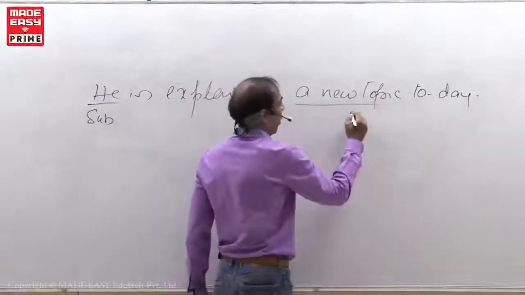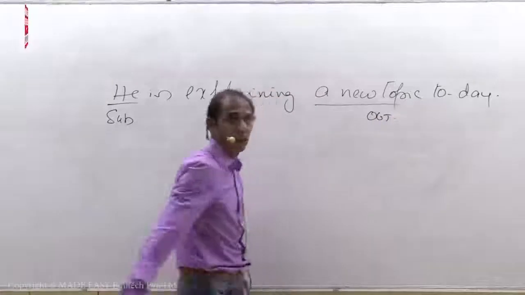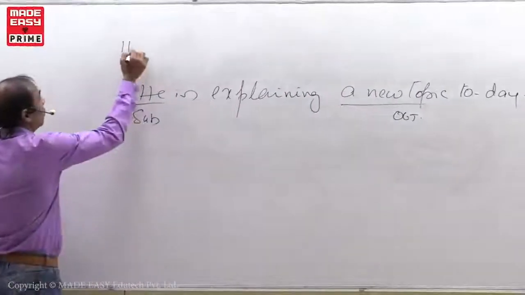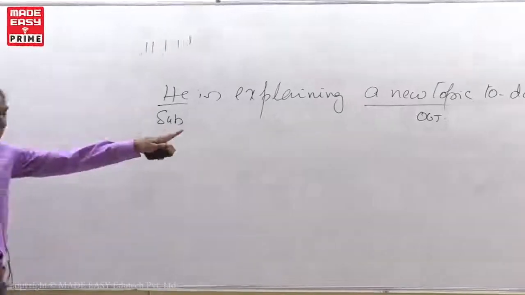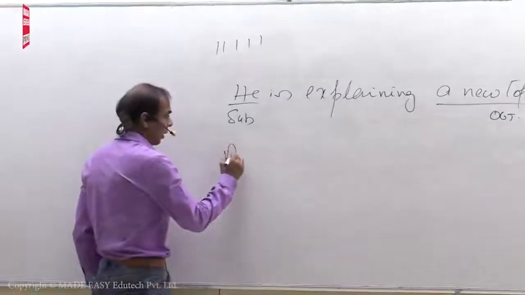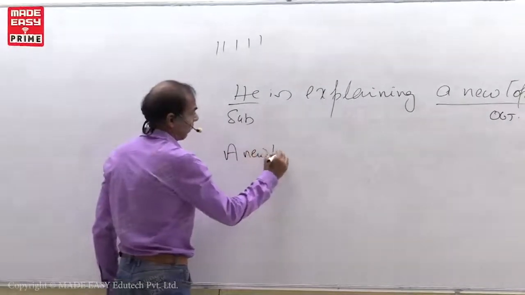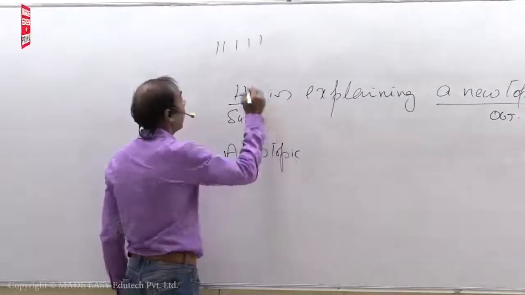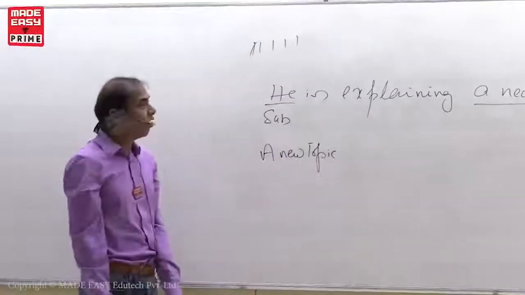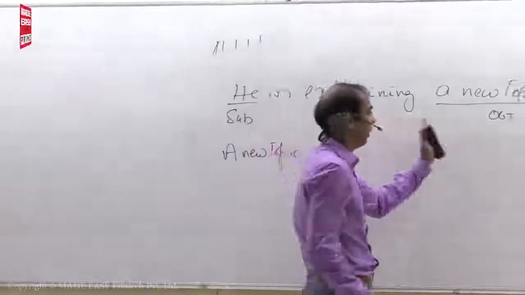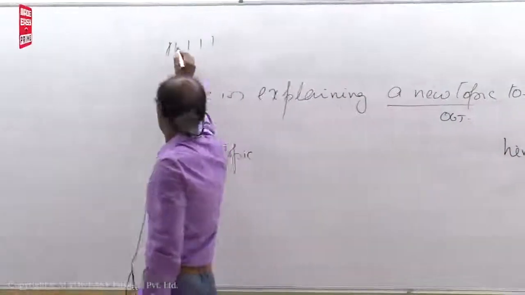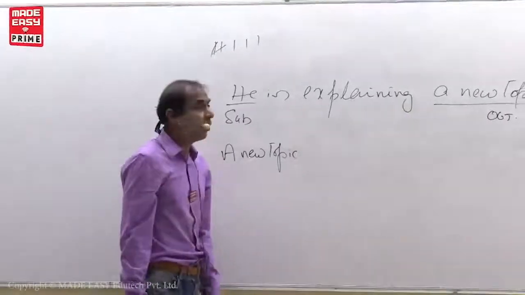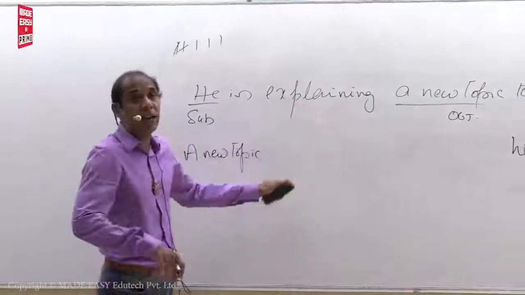A new topic, object. Same: 1, 2, 3, 4, 5. What is the first condition? Put object in the place of subject: a new topic. Second, put subject in the place of object. He will come at the ending of this sentence. Third one, put V3. What is the V3 of explain? Explained.